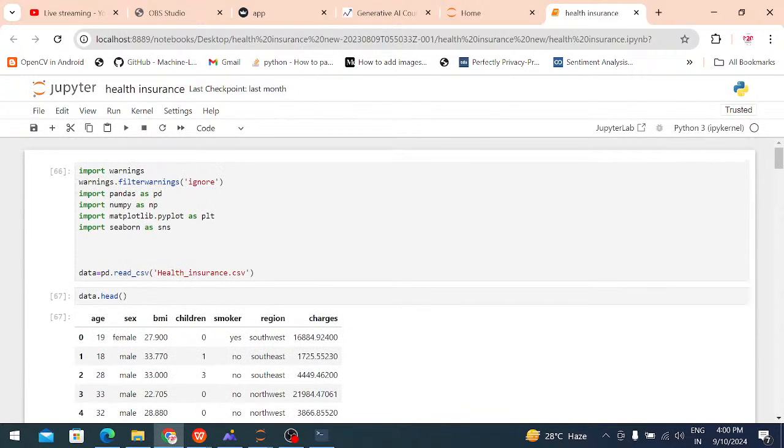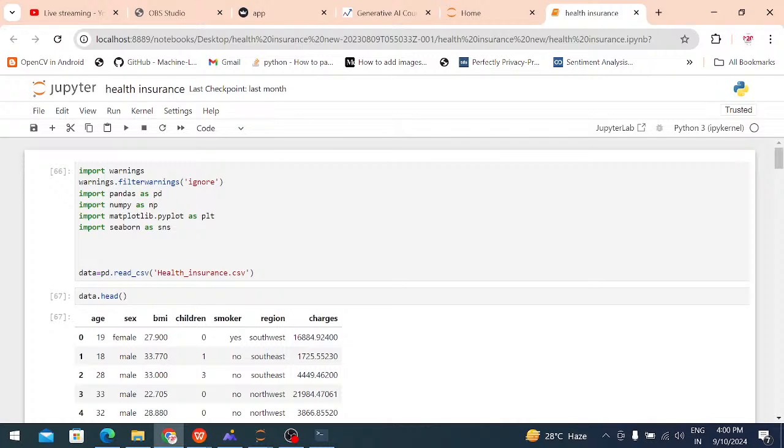First I will explain whatever the code is there. First, warnings. What is the use of warnings? Whatever warnings are there, just avoid them. That's why I am importing the warnings library, to avoid the warnings. That's why I use filterwarnings with ignore. I am just ignoring the warnings. That is the purpose of import warnings.